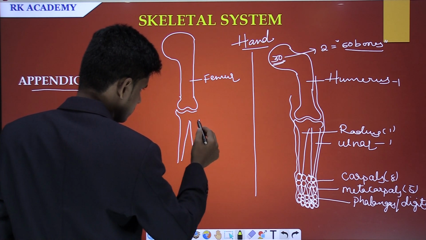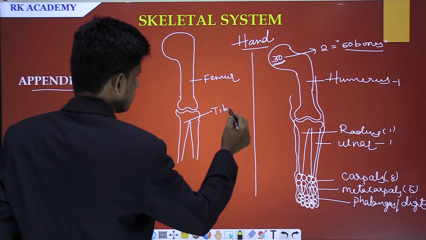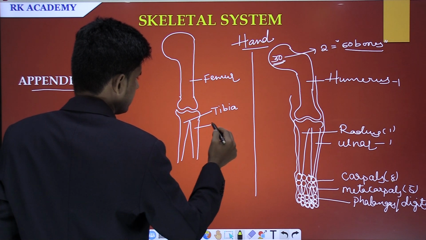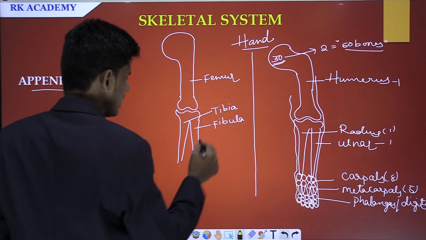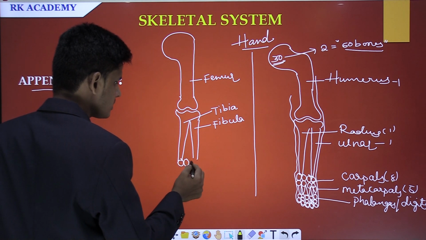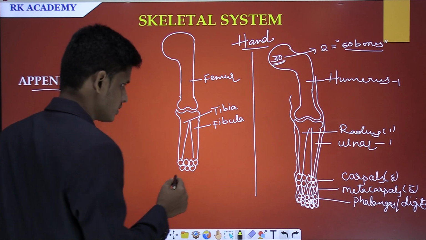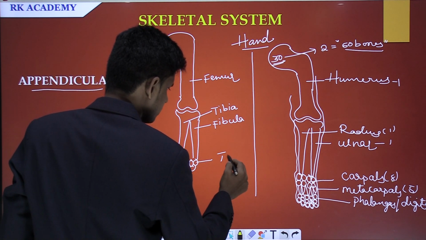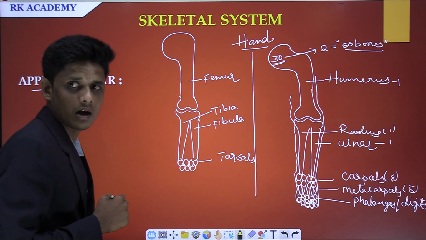This is called tibia and this is called fibula, and these two are attached with the 7 bones, 1 2 3 4 5 6 7. How many bones? 7 bones. These are called tarsals.